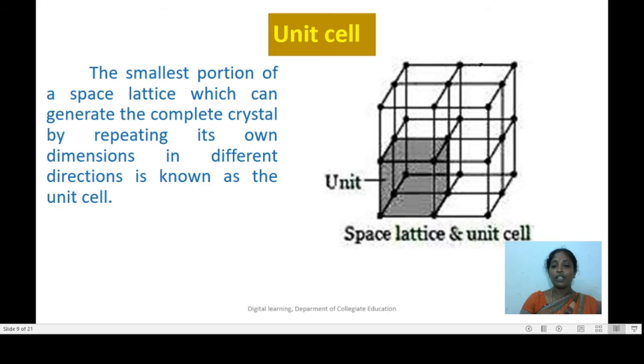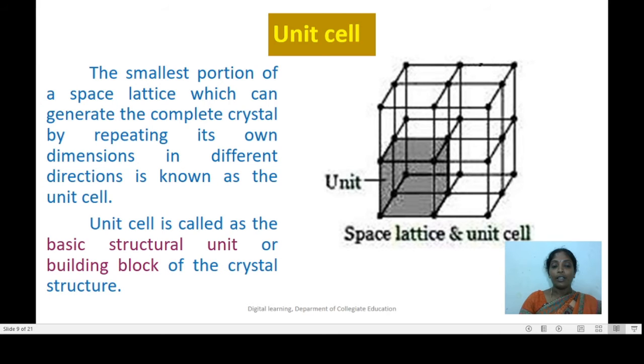That smallest portion of the space lattice is known as the unit cell. The unit cell is also called the basic structural unit or building block of the crystal structure. Knowing the unit cell is equivalent to describing the space lattice of the crystal. And therefore, let us understand the unit cell in detail.